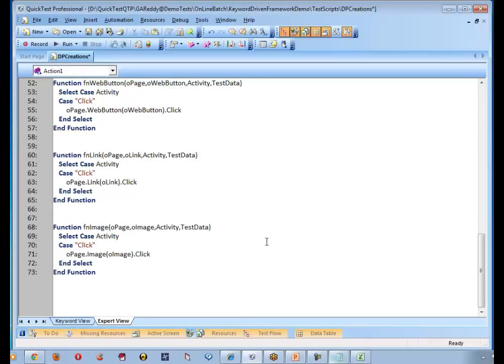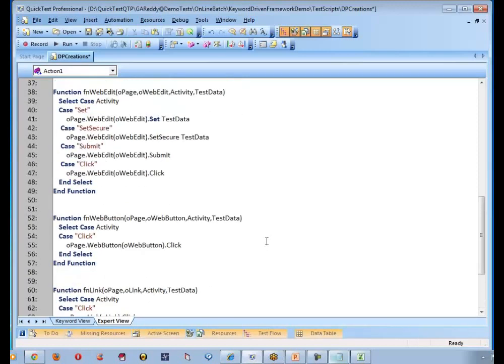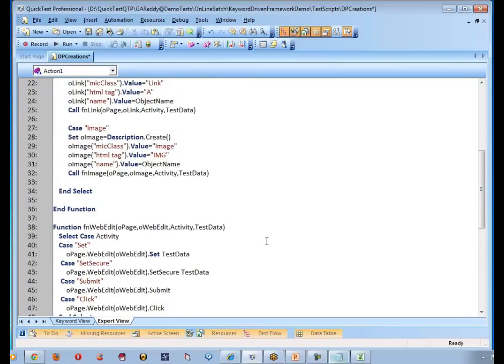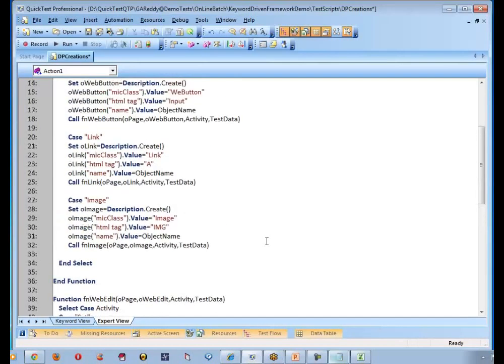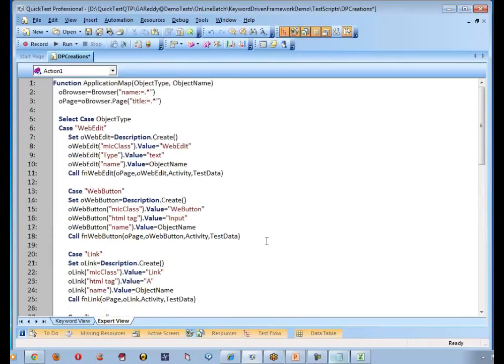So my question is that I'm a bit confused. The functions we are calling from the Excel page, and the description, all we have done it here, right? And the functions we are calling from the Excel, there we are giving different types of browsers and different web edit and activities. Is it like that?